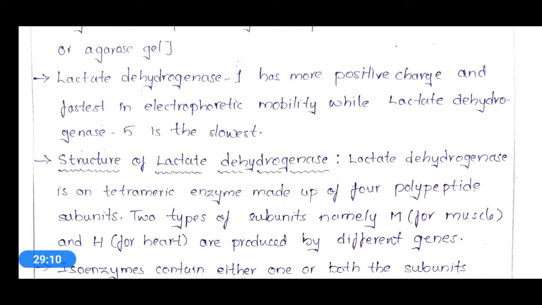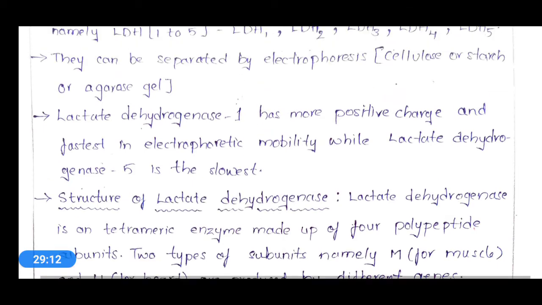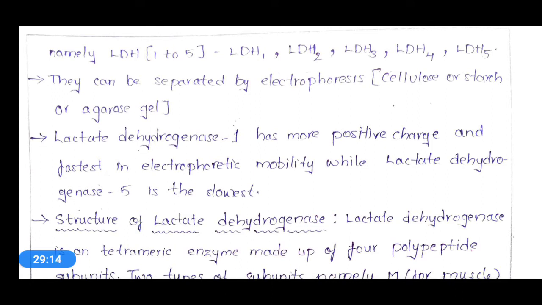As we carry out electrophoresis for separation of LDH based on electrophoretic mobility, that means based on the charge, these LDHs will be separated. So LDH1 will move very fast in the gel, whereas LDH5 will move very slowly.